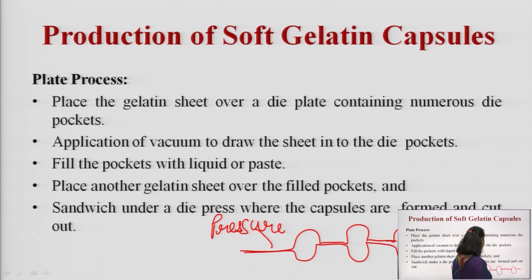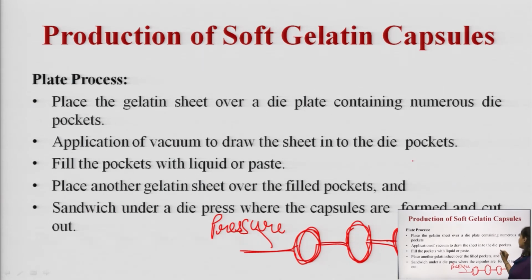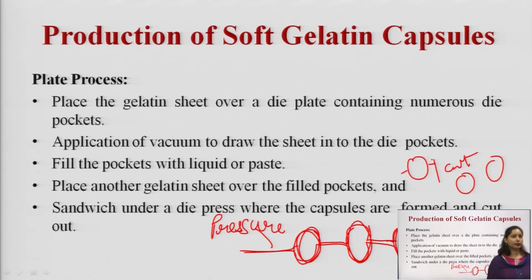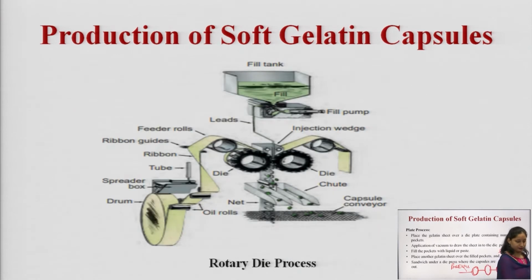Then on the application of the pressure, what will happen? The two halves of the capsules will be joined. Once the capsule gets joined, the plates are removed and the capsules are cut. Capsules are formed and cut into individual units and they are further stored. So, this is your plate process.